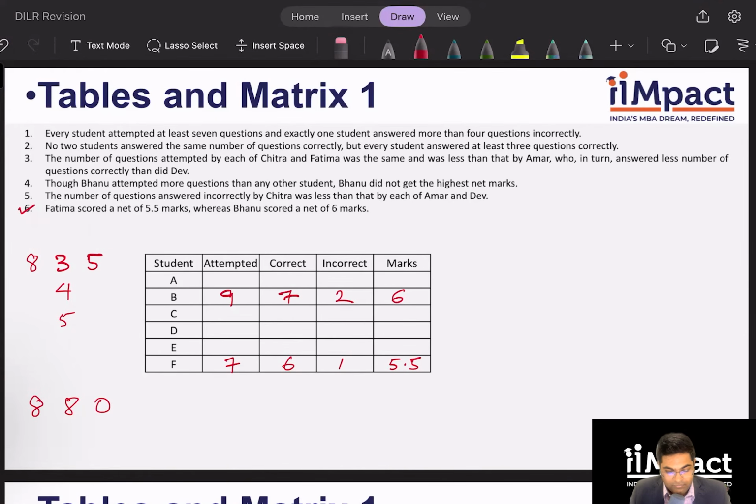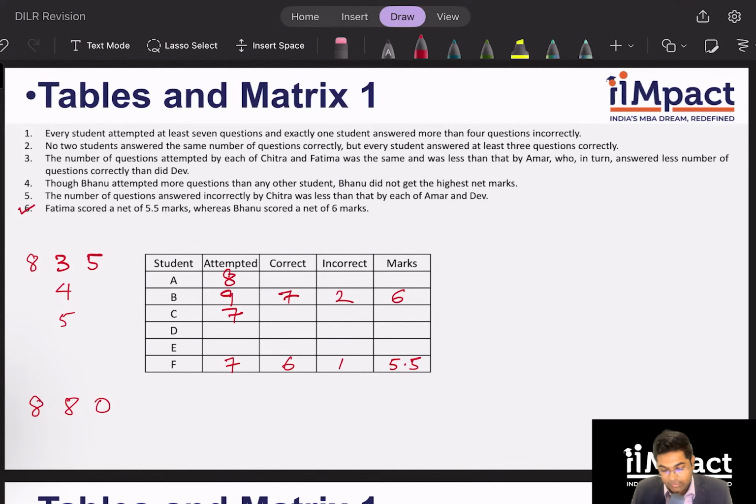Yes. And the other 2 also we will figure out. So this is what I can infer so far from the first 2 clues. Okay. All right. Clue number 3. The number of questions attempted by each of Chitra and Fatima was the same. So Chitra is also attempting 7 and was less than that of Amar. So Amar I know has attempted 8.